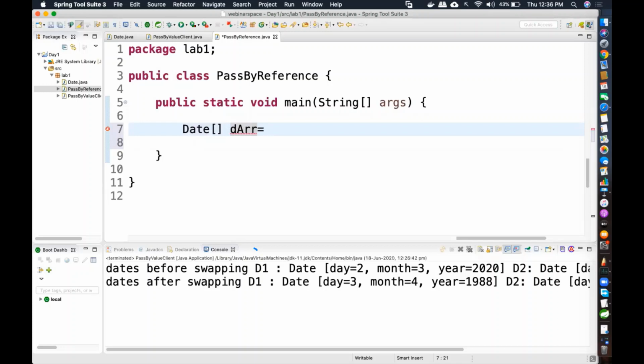I'm going to give it a name equal to new. Now new is always followed by a constructor, right? Generally to create an object. But am I creating a date object? No, I am creating a date array. So notice, do not write like this. Don't pass values here like 2, 3. I'm not creating an object of date in heap. I'm creating an object of an array that will contain dates. So this is not circular brackets. If it's an array, what do you need? Size. So in square brackets I'm mentioning that I need 2 dates inside this. Are you understanding? So I'm going to create an array of dates.